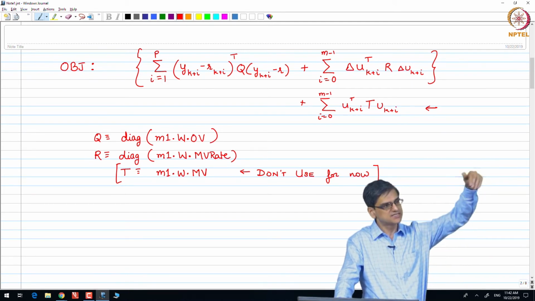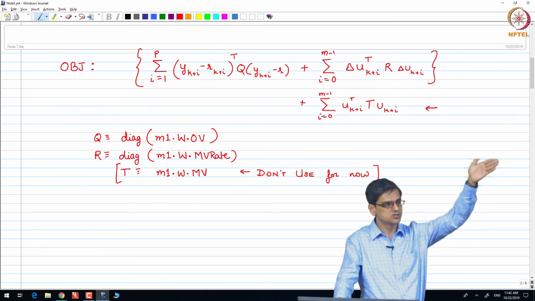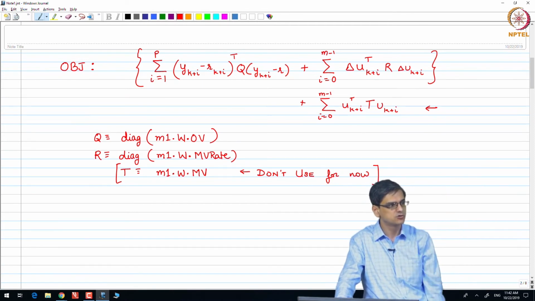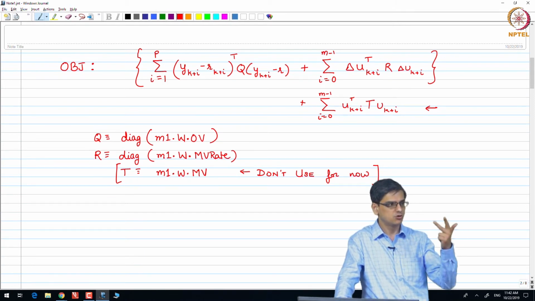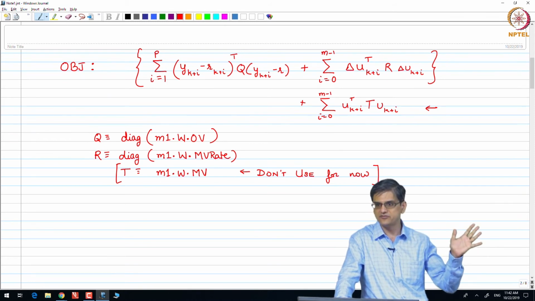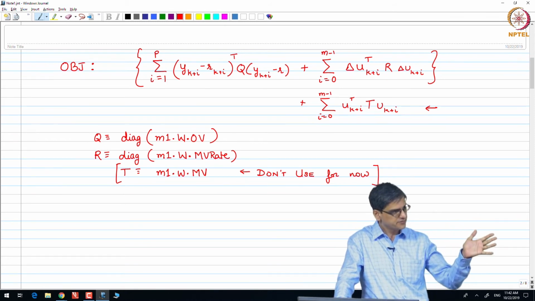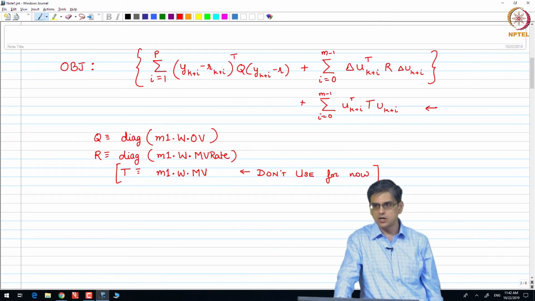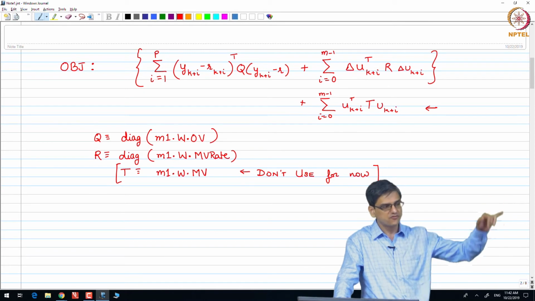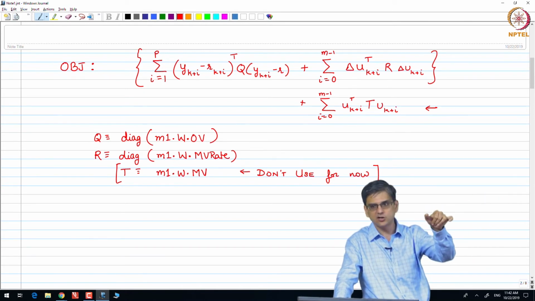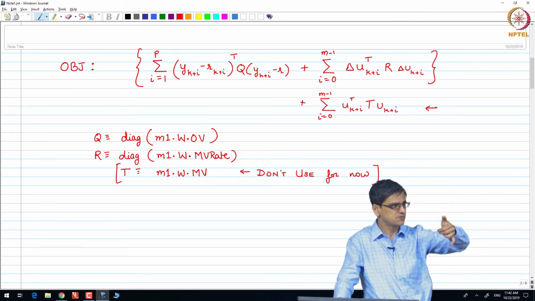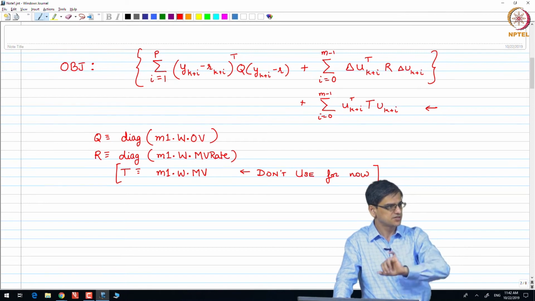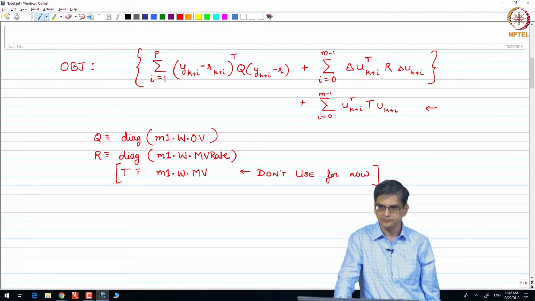You can give different rates at k equal to 0, another weight at k equal to 1, another weight at k equal to 2. Let us say m was equal to 5, so you have u0, u1, u2, u3, u4, those are the 5 times. Your MV was 2 dimensional. So, if you give 10 elements, diag of those 10 elements becomes the weights. First 2 elements at time 0, next 2 elements at time 1, next 2 at time 2, next 2 at time 3, next 2 at time 4. It is possible for you to do that. Same thing with R also.